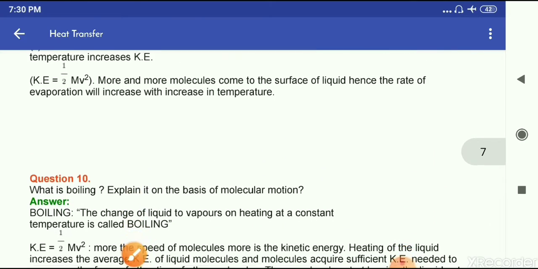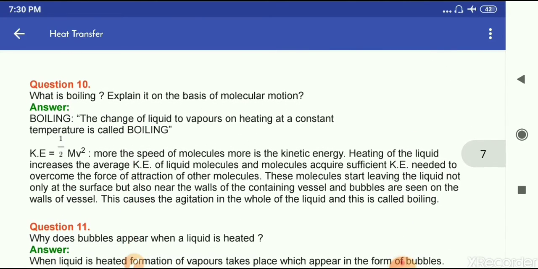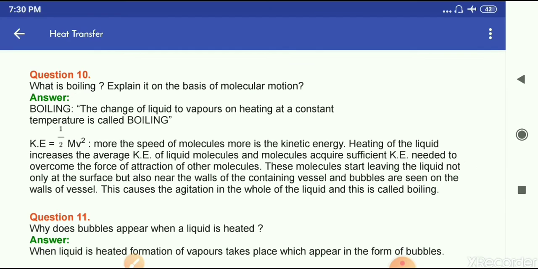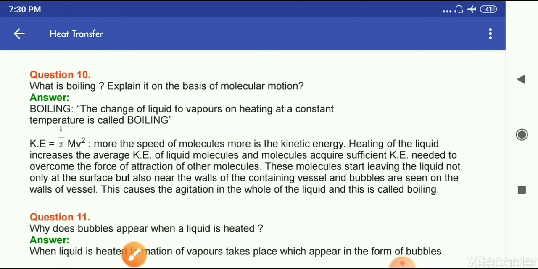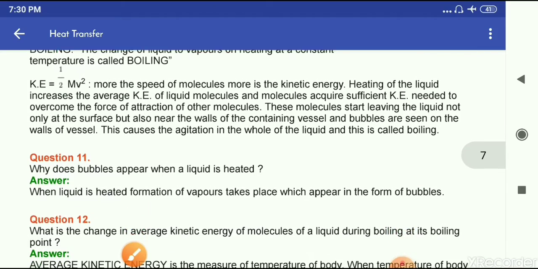Now question number 10, what is boiling? Explain it on the basis of molecular motion. Answer: the change of liquid to vapor on heating at a constant temperature is called boiling, and this is the explanation of it on the basis of molecular motion.